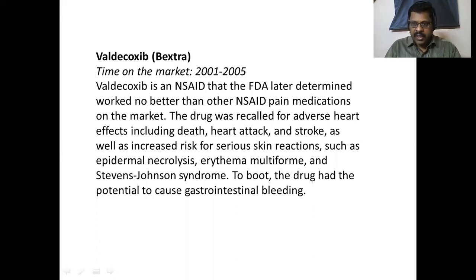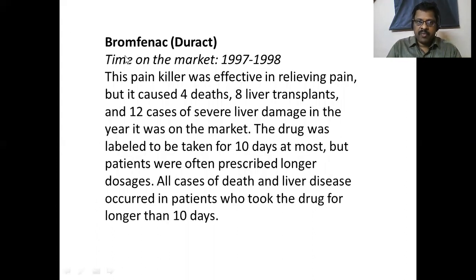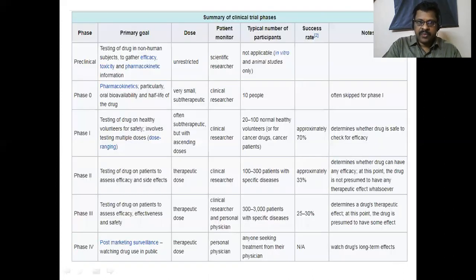So that is the importance of post-marketing surveillance. During long-term study and experimenting on a diverse population, we can come to know many serious problems of the approved chemical moieties. The next example is bromfenac. This was marketed in the year 97 and the next year itself withdrawn from the market. It reported 12 cases of severe liver damage after marketing, and in all the cases of death and liver disease, the patients had taken the drug for longer than 10 days. Within 10 days, it showed severe toxicity, but this was not proved in previous phases of clinical trial. So this is another example.